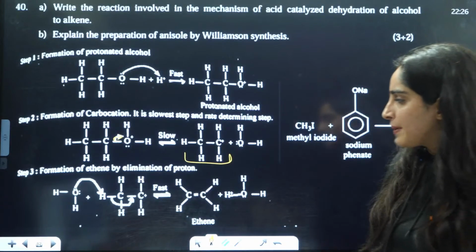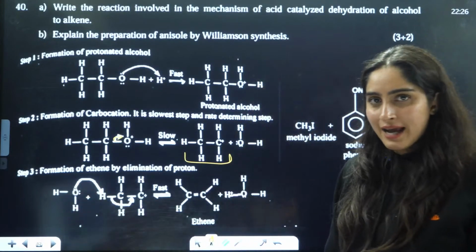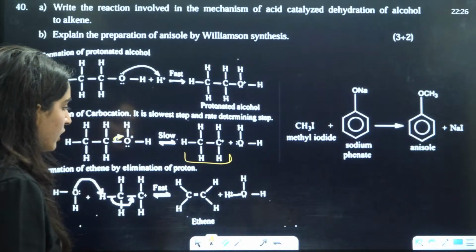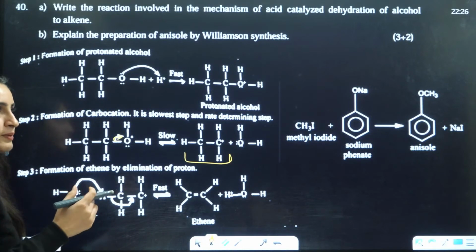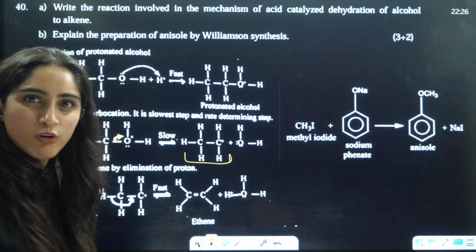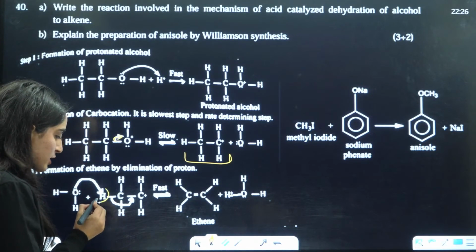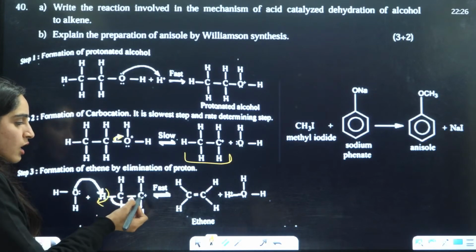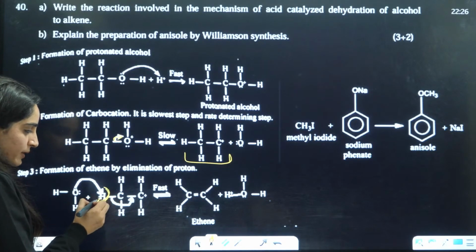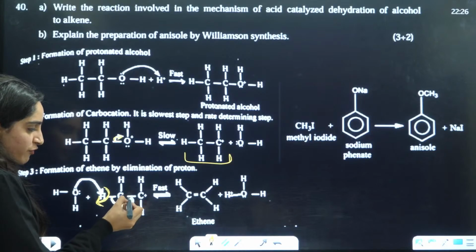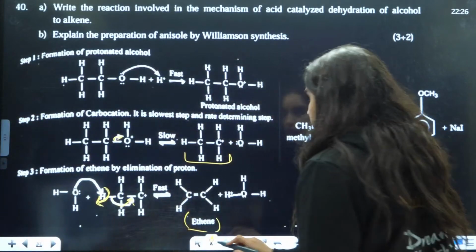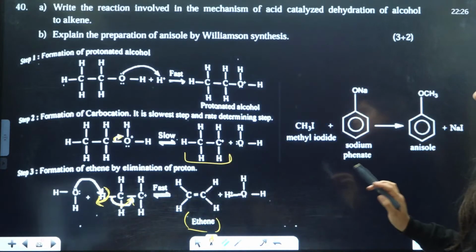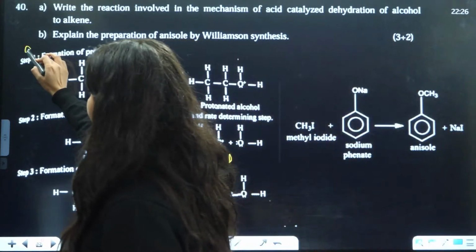After that, what will happen? Again, this water will attack here, and the water has lone pairs. They will be like, I am having lone pairs, so I want to take out H positive from this side. So H positive will be taken out from the carbocation here and this bond will shift here and you will have the formation of alkene here. That is the full mechanism.